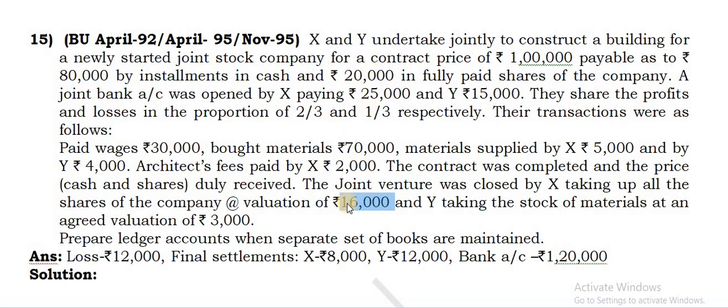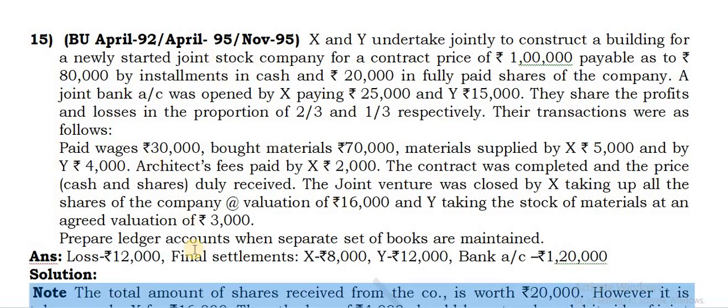This loss should be entered on the debit side of the joint venture account. There is a loss, but this will appear in the co-ventures account on the debit side. Here you have to prepare the shares account also along with the 3 accounts, because you are asked to prepare the necessary ledger accounts here. Along with this you have to prepare the shares account also. I'll tell you how to prepare that. And Y is taking over the stock at the valuation of 3,000. This will appear on the credit side in the joint venture account. Alright. So this is what I told you here. There is a loss of 4,000 that has to be entered in the joint venture account. So for that you can take a note separately.